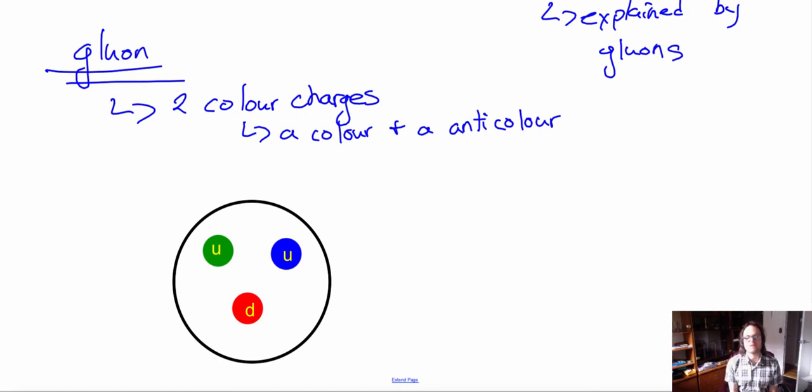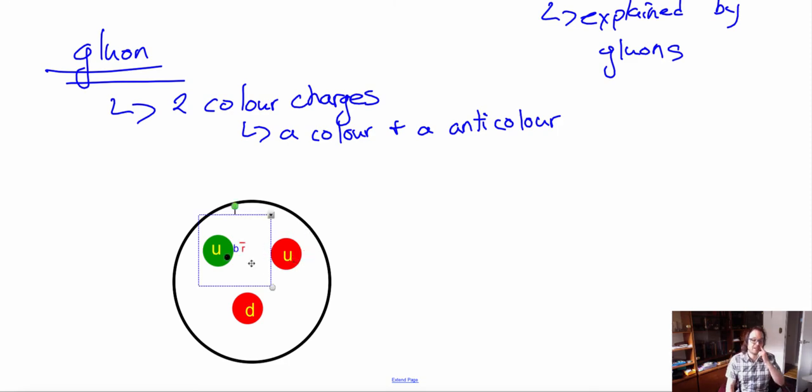Now this is where things get very interesting. It turns out that color charges exchange gluons. And we know quarks have a color charge to them. So if I look at this down charge here, which is red, it's going to maybe shoot out a gluon to exchange with the blue one. So let's say this red quark here, this down, produces a gluon and exchanges it with the blue quark that is a red and an anti-blue. Now when the blue quark accepts this gluon, this quark here is now going to change color because the anti-blue and blue are going to react, changing this color to maybe red.